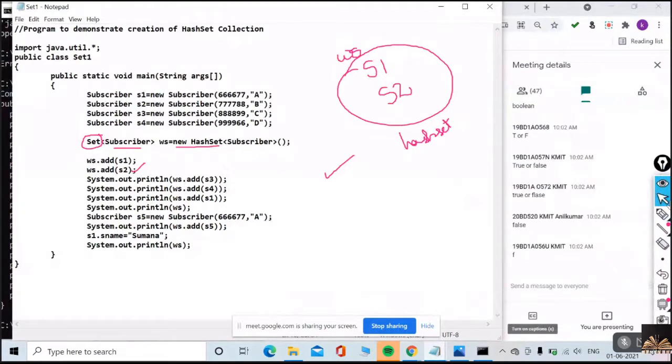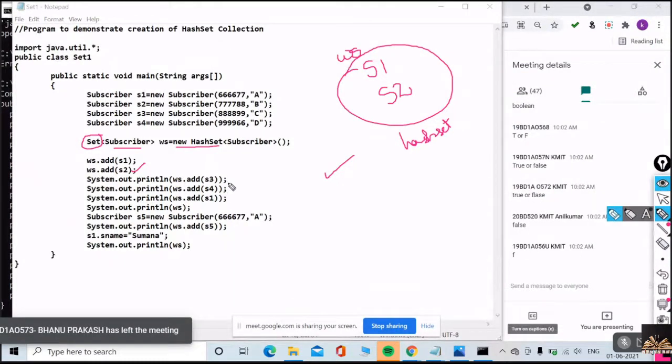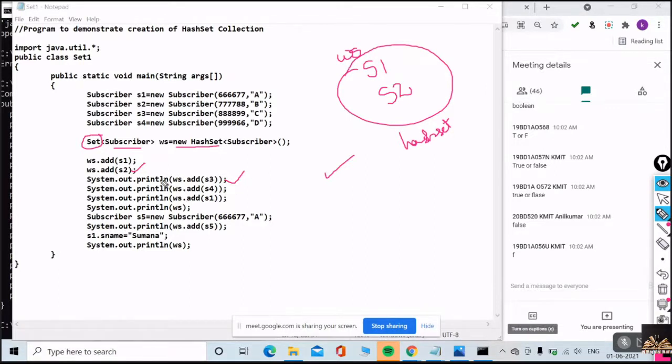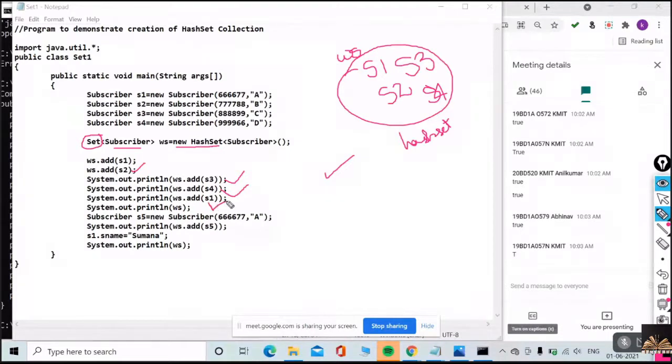Now have a look at this. In the next statement, ws.add(s3). If I say this, what is going to be printed? I am just adding s3 here. Even s3 is added to the hash set, so true is going to be printed. If ws.add(s4), then again s4 is added to the hash set. What is going to be printed? True.